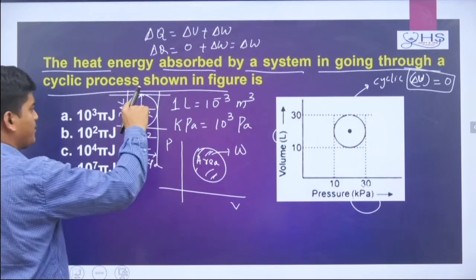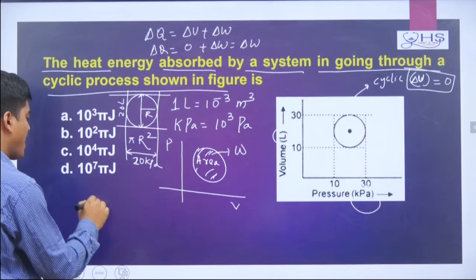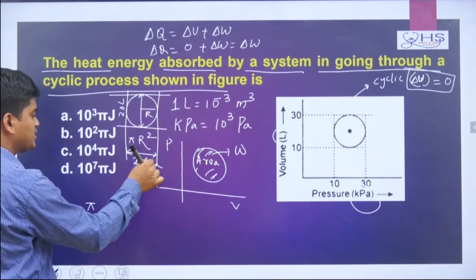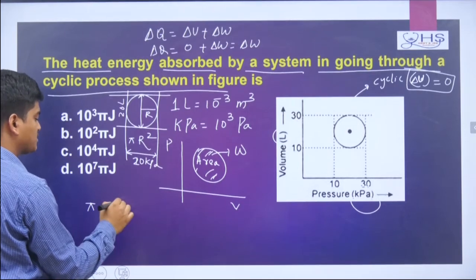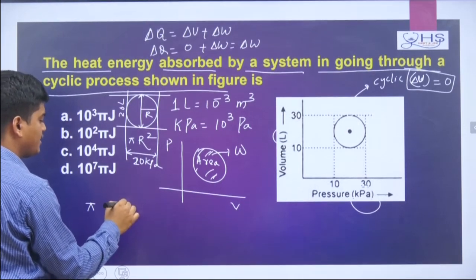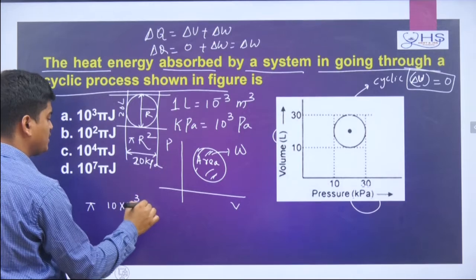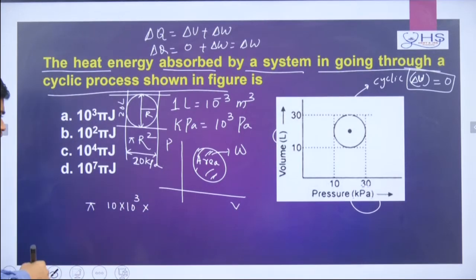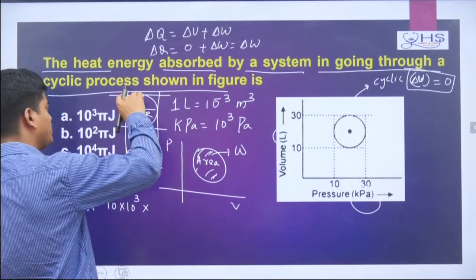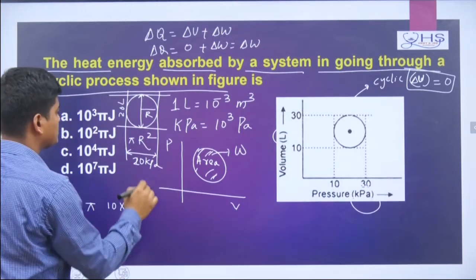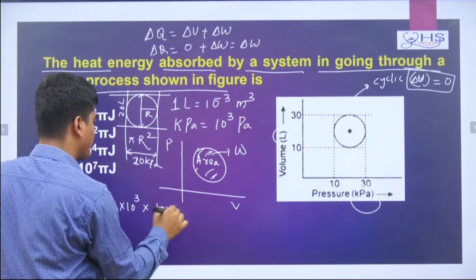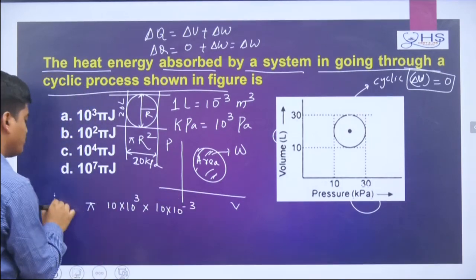Now if we want to find the area, write pi, this radius, how much is it? Here the diameter is 20, meaning the radius will be 10 kilopascal. So I can write that as 10 into 10 to the power 3. And if I want to write liter, what can I write here? It is nothing but 10 into 10 to the power minus 3. So that will be your work done.